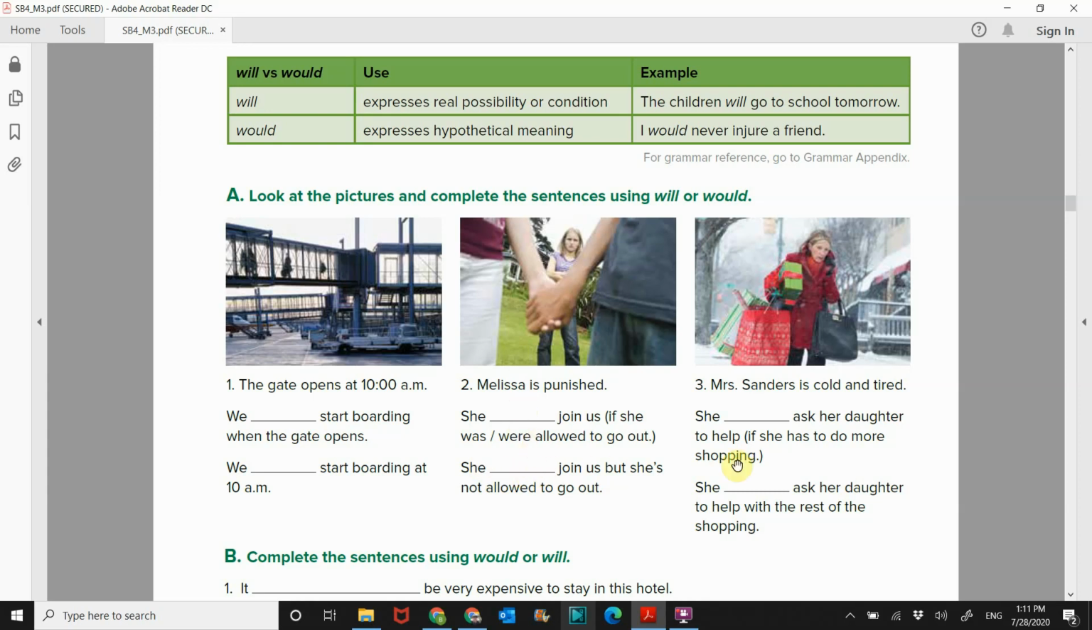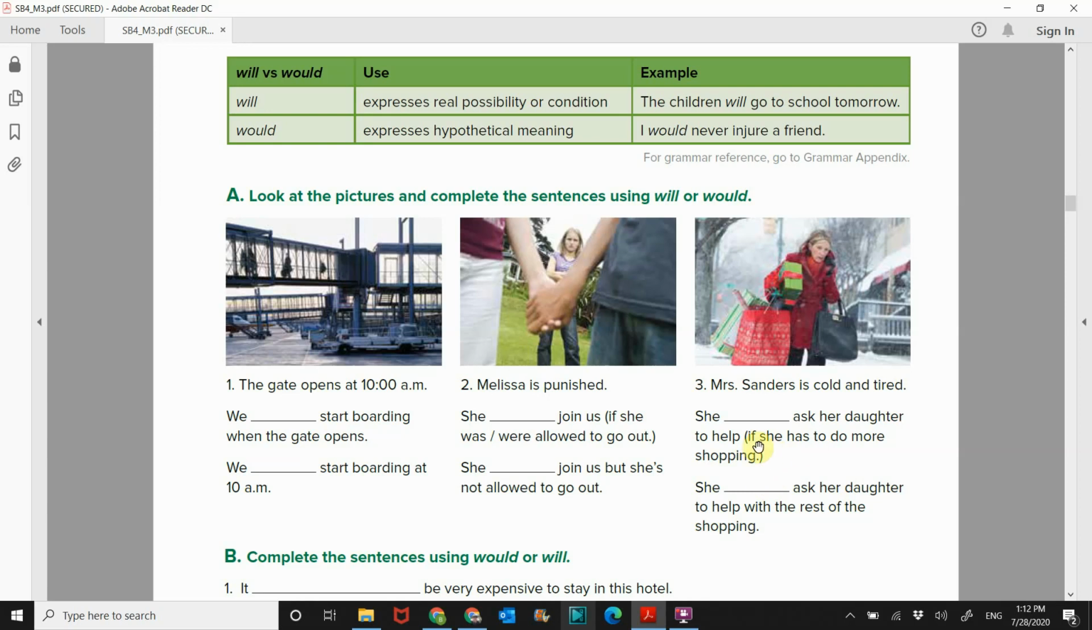Number 3, Mrs. Sanders is cold and tired. She blank asked her daughter to help if she has to do more shopping. She blank asked her daughter to help with the rest of the shopping. All right, so what do you think? All right, the difference is if. If she has to do more shopping, that is a conditional. She would ask her daughter to help if she has to do more shopping. We don't know. It's hypothetical. She might have to, she might not. So she would.